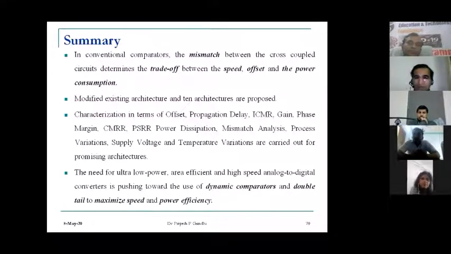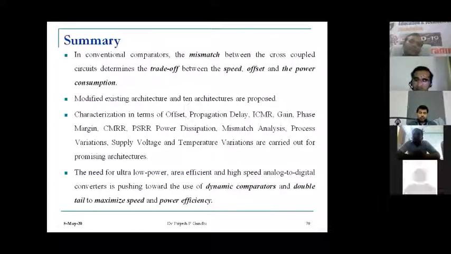So the need for ultra low power, area efficient, high speed analog to digital converters is pushing towards the use of dynamic comparators and double tail to maximize the speed and power efficiency. We need both. We need the efficiency, we need the accuracy, and we need the speed. So we have to utilize the concept of the differential comparator as well as the double tail comparator.